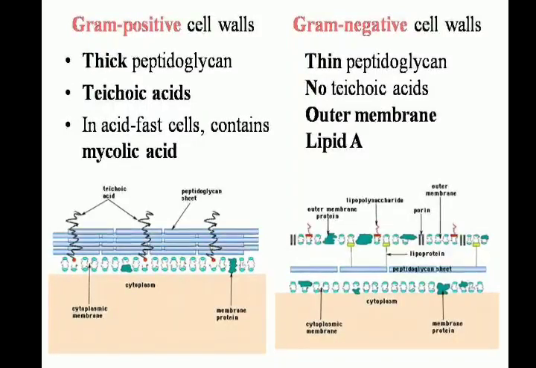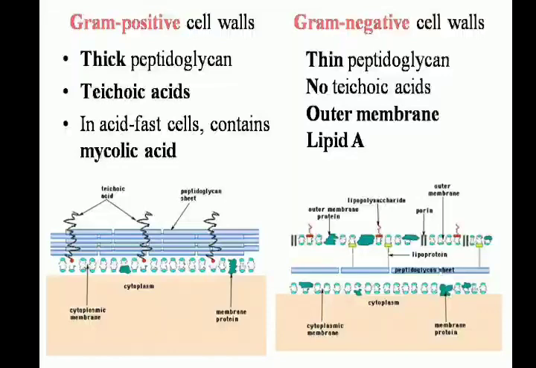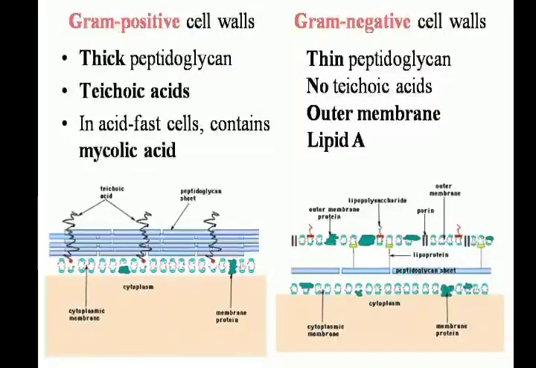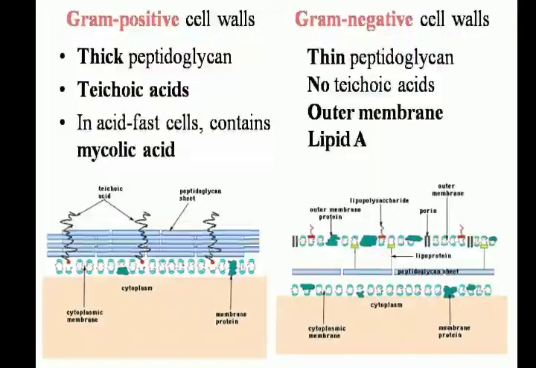Due to these differences, when the bacteria are subjected to the gram staining procedure, they appear in different colors. So they are called gram positive cells and gram negative cells.